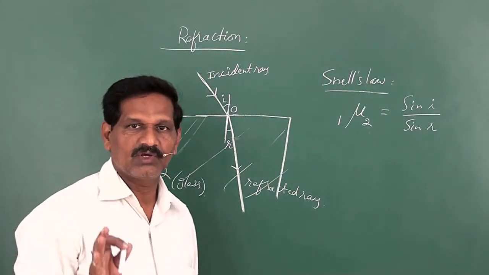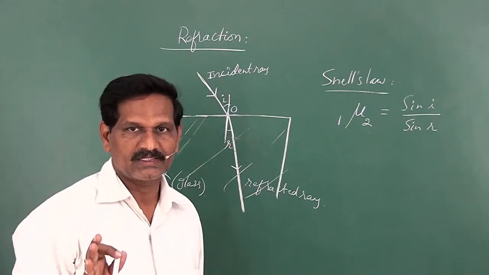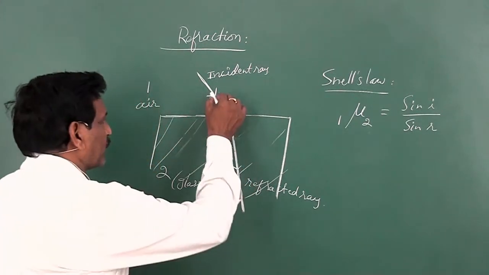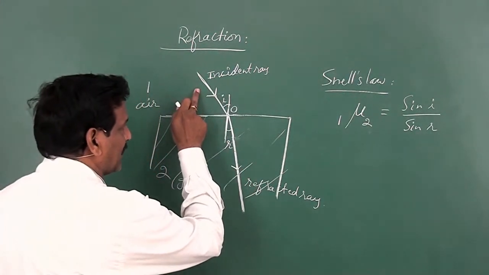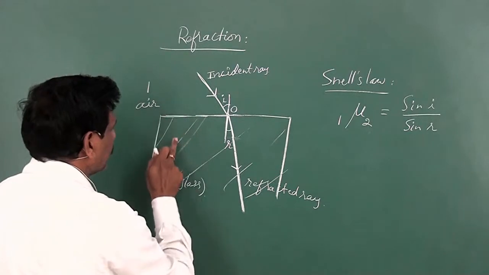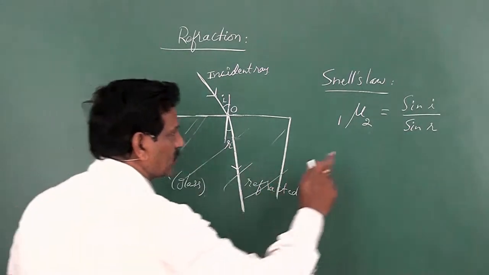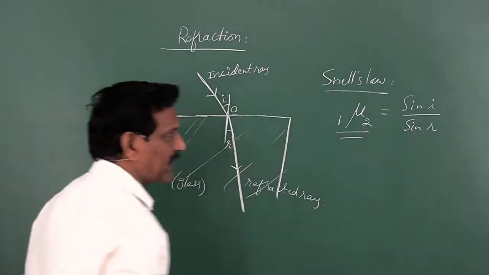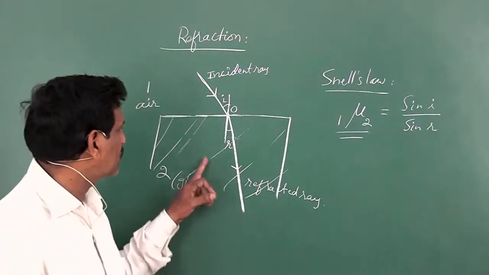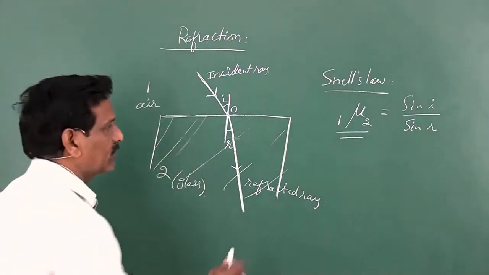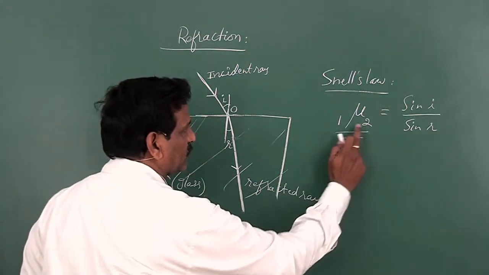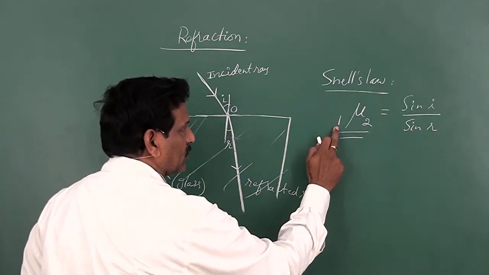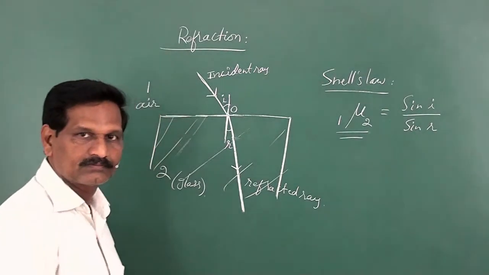So for a given wavelength of light and a given pair of media, this ratio remains constant, and that constant is known as the refractive index of the second medium with respect to the first medium. So this is Snell's law.